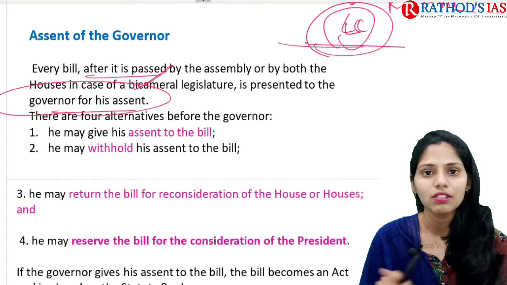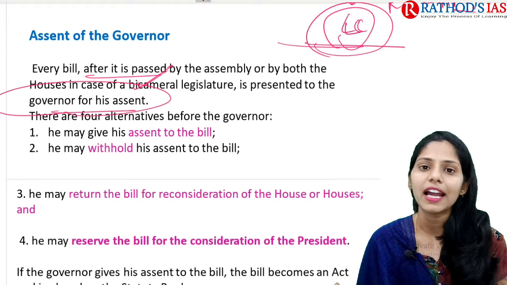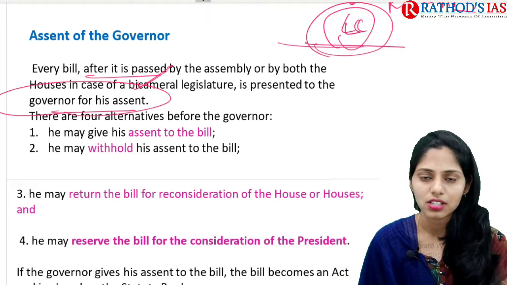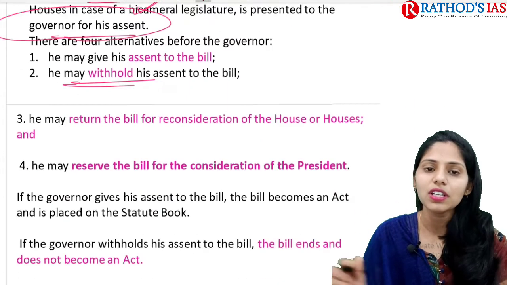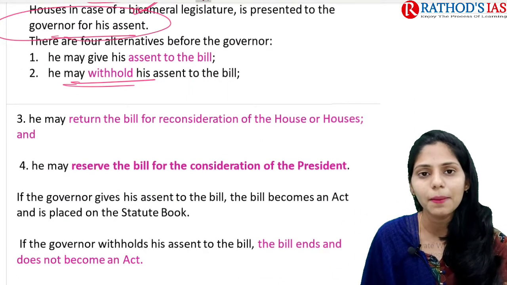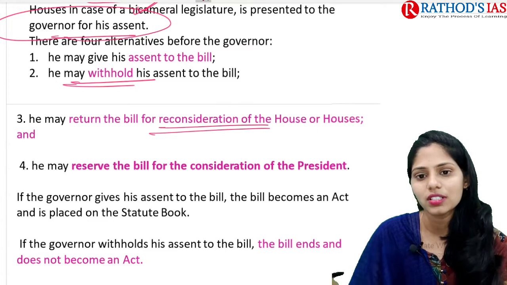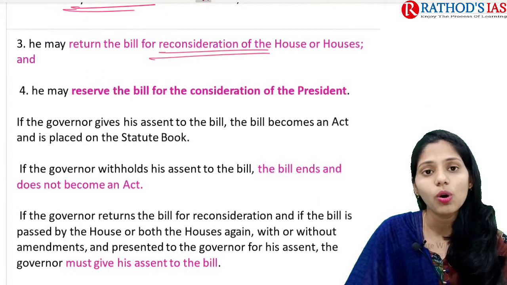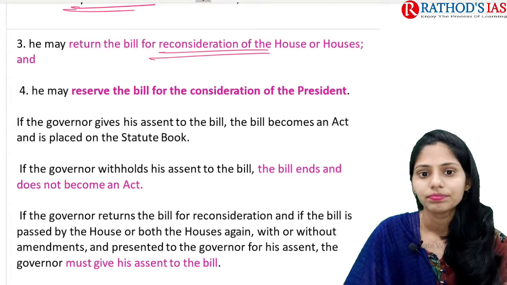First, he can give assent. Whenever the governor gives assent to that bill, then congratulations, your bill becomes an act. Next, he can withhold his assent. Next, he can return the bill back to the house for consideration or reconsideration. And next, he can also reserve some bills for the consideration of the president.